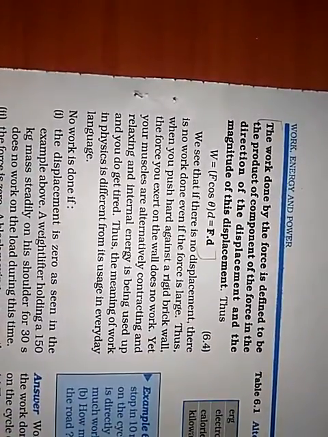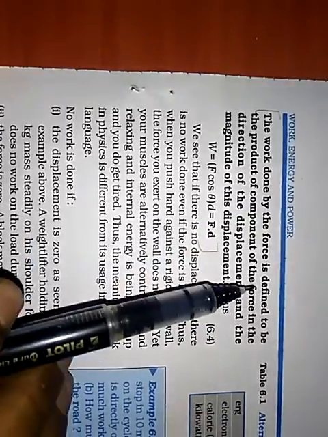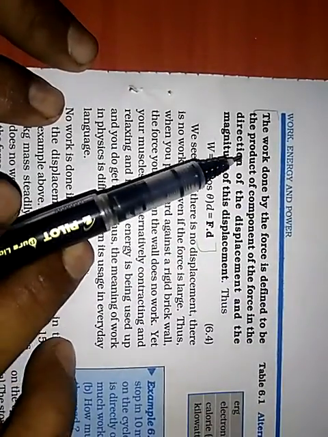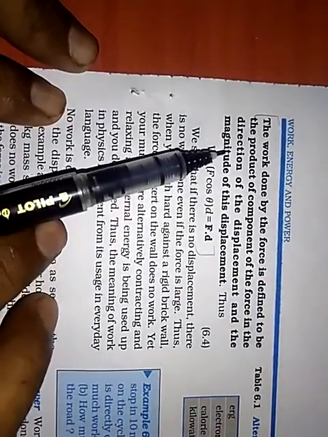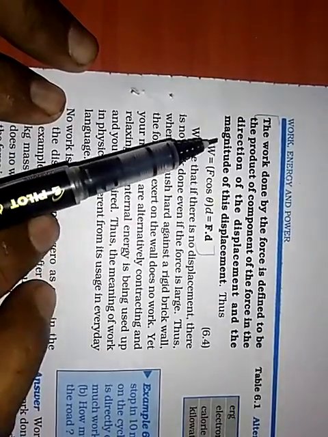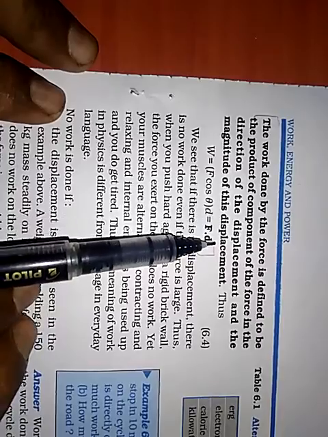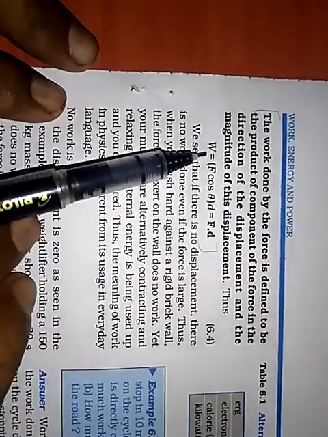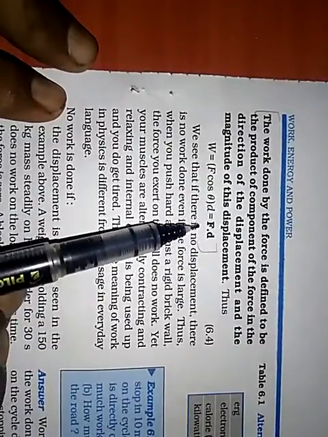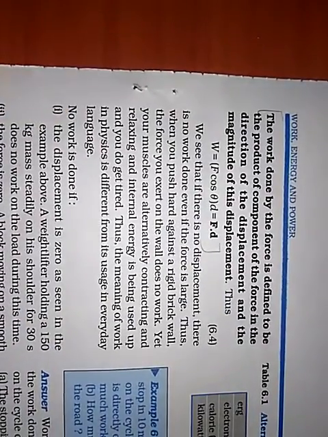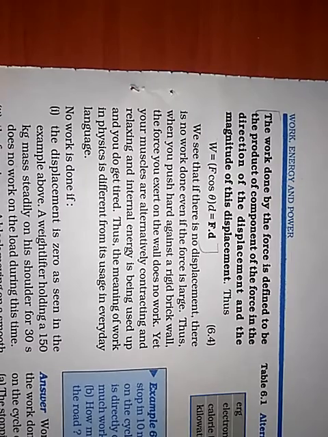Now the work done by the force is defined to be the product of the component of the force in the direction of the displacement and the magnitude of this displacement. Thus, work done is equal to F cos theta into d, or F dot d.